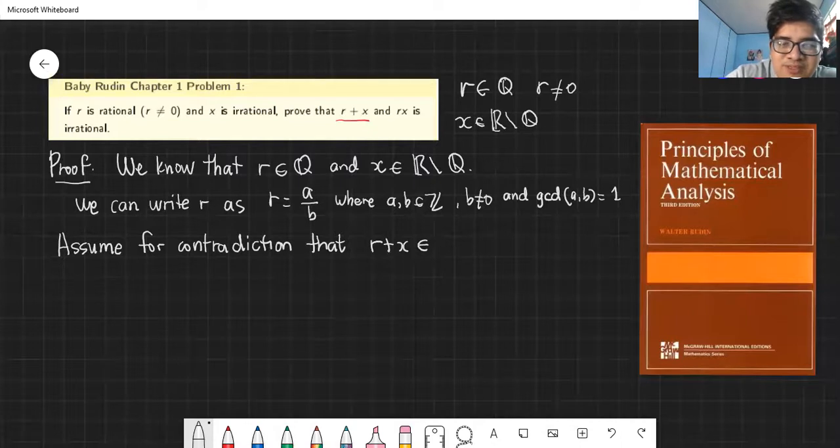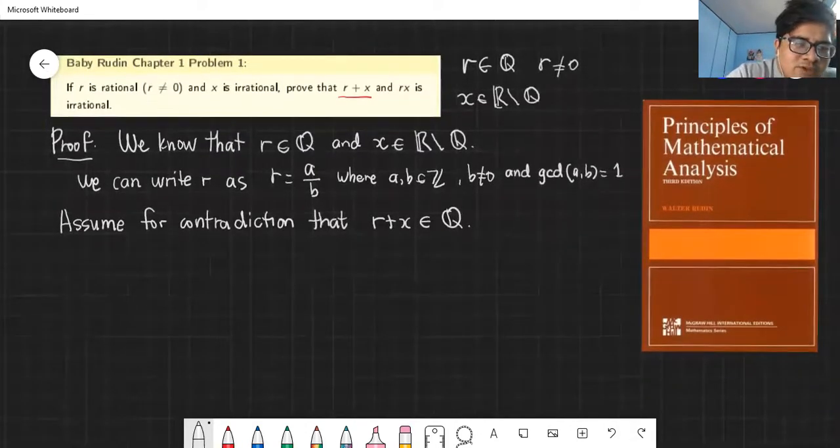So r plus x is rational, because the condition says irrational. We need to prove it, and as we prove along the way, we will find a contradiction. That contradiction is because of our assumption. If it is not this, what is it? Then irrational. Okay? Now, we will do that.